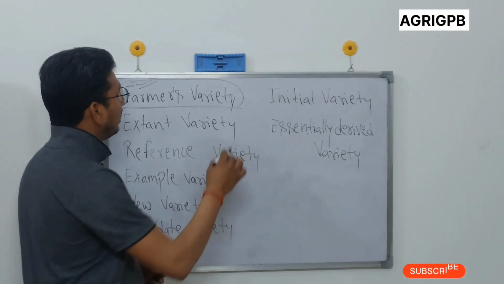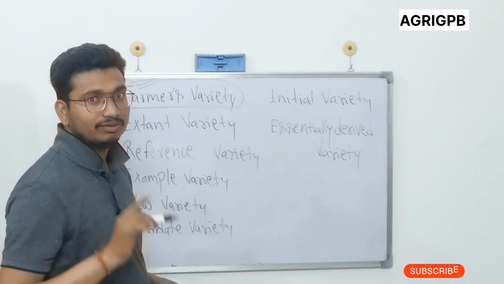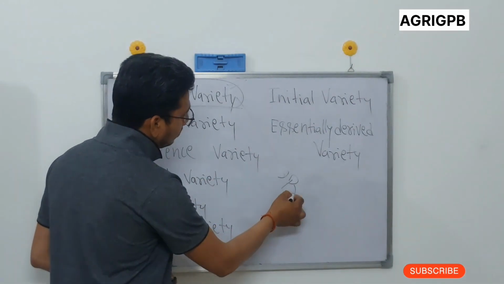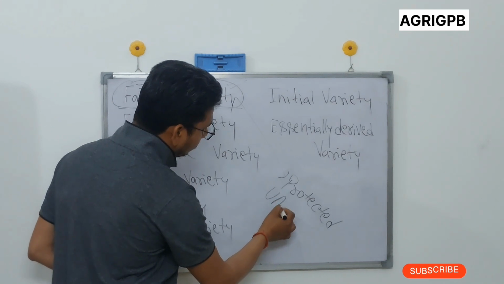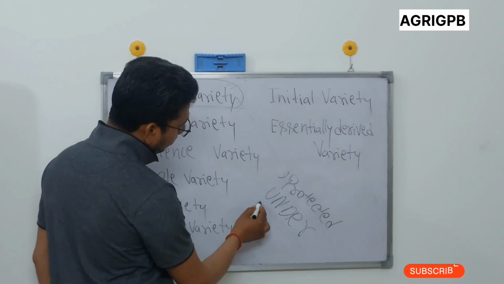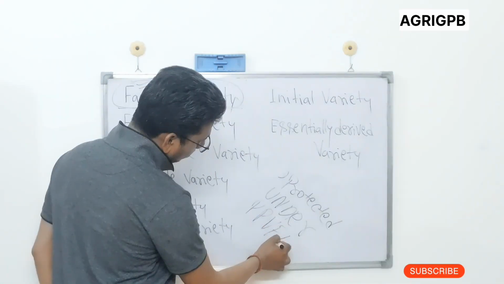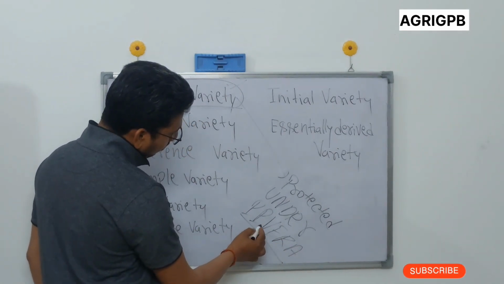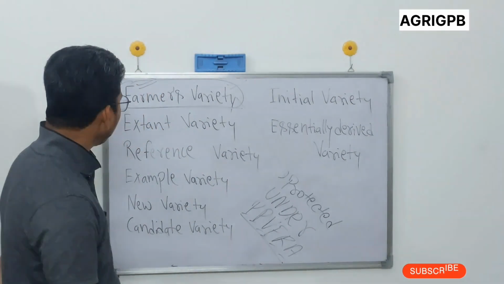But farmers varieties are not notified varieties, but farmers varieties can be protected under PPVFRA, the Protection of Plant Varieties and Farmers' Right Act 2001.